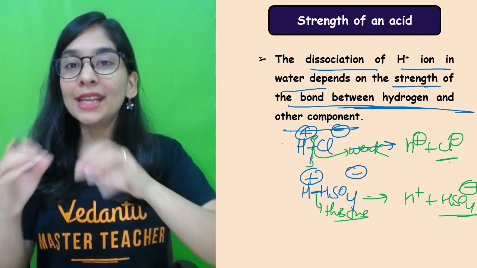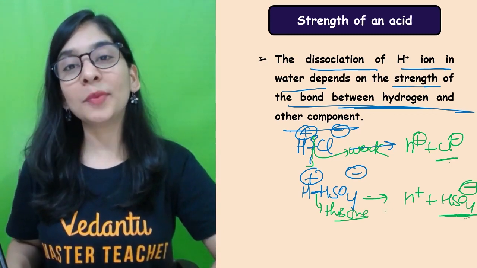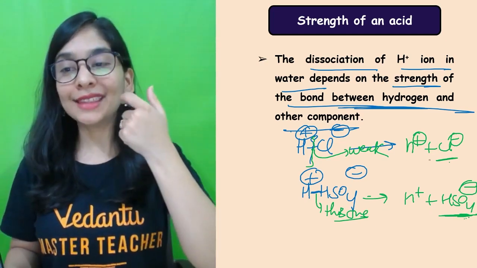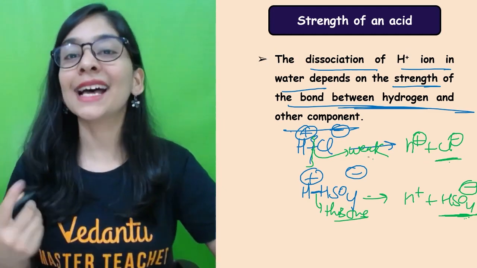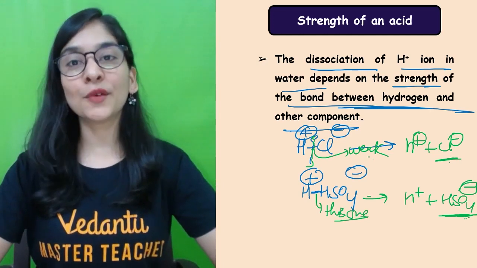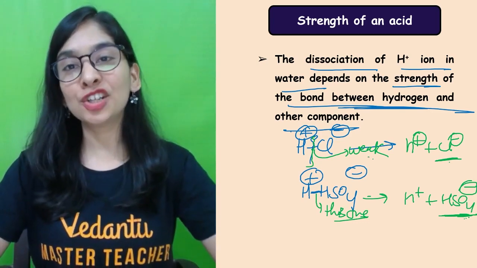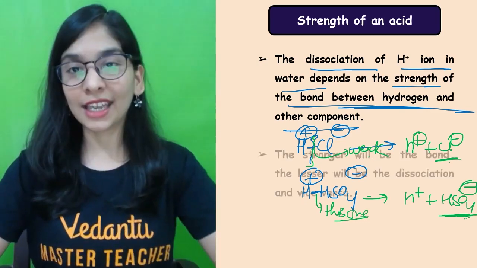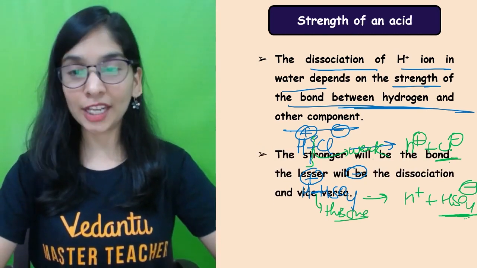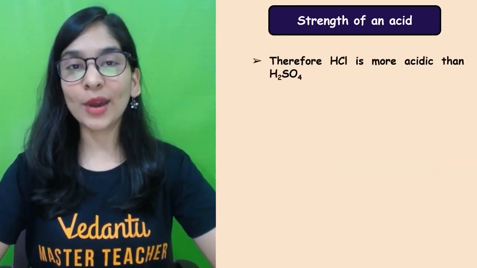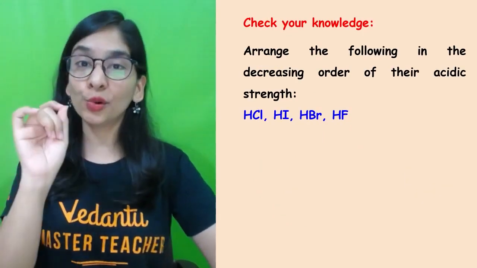So the stronger the bond, the less the dissociation, and the product must be stable also, so that will be the weak acid. And the weaker the bond, that means it readily wants to dissociate, to give some stable substance, so the stronger that acid will be. So when you compare HCl and H2SO4, students, HCl is a stronger one than H2SO4, totally depending upon the bond that I talked about, how that's dissociating. I hope that helps. I can clear the space as you might not be able to see this. Yeah, clear. So HCl is more acidic than H2SO4. These are the main points that you should know, students.